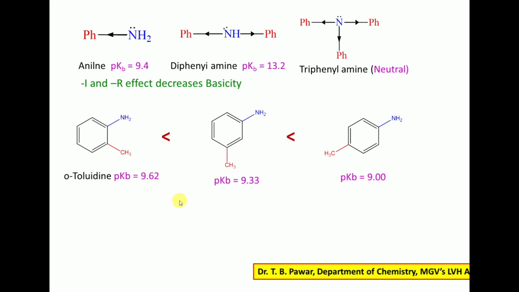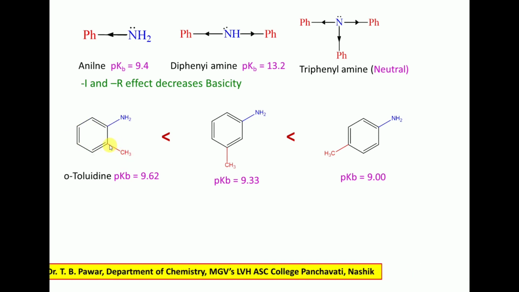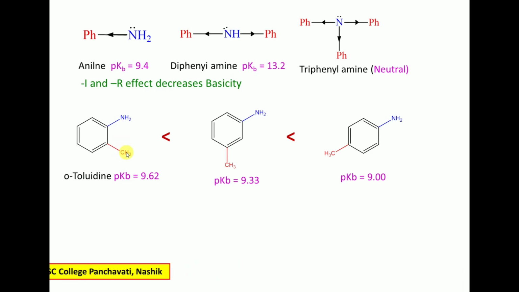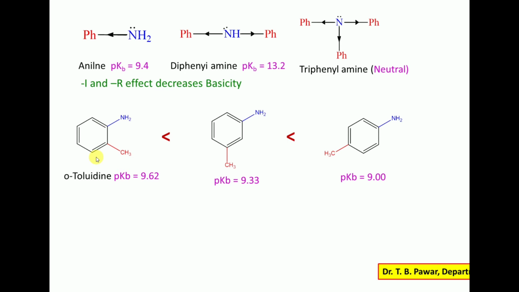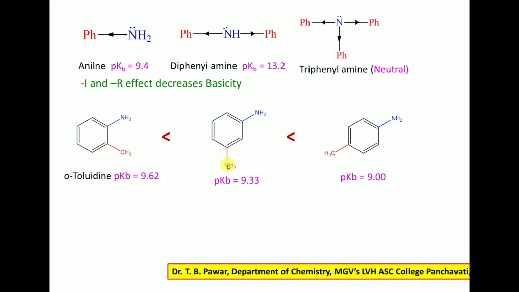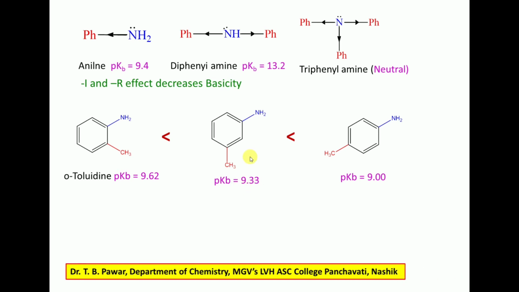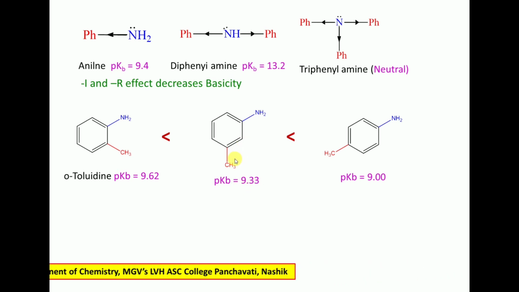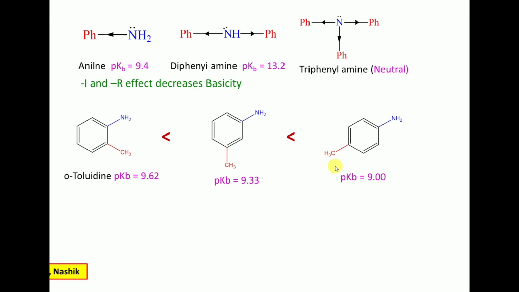Now the question arises, why is the para isomer stronger? Actually here the methyl group shows a plus I effect and it's very close to the NH2 group in the meta isomer. So the plus I effect is more, it should be more basic, but it is less basic. And here the pKb value is 9.33. The plus I effect decreases with distance, here the effect is negligible, that's why it is a strong base.